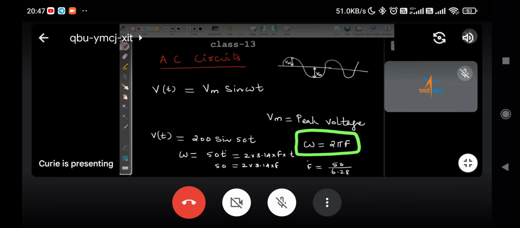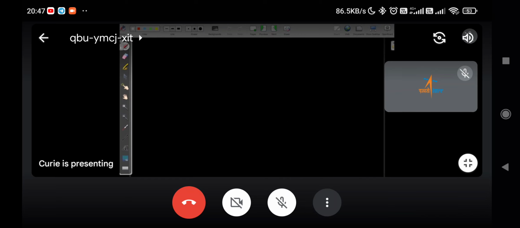Now, Adira, are you there? Yes, sir. What is the RMS value of the given equation? I'll write it on another page. V of t equals what we have, 200 sine 50t.